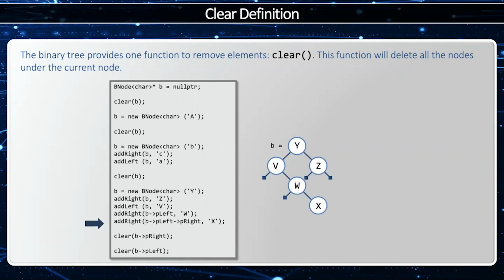Now I'll allocate a collection of nodes. First, I'll call clear on P right, which will only delete the node Z, and then I'll call clear on P left, which will delete the nodes V, W, and X.